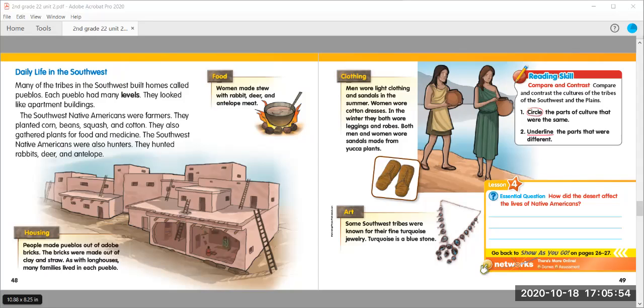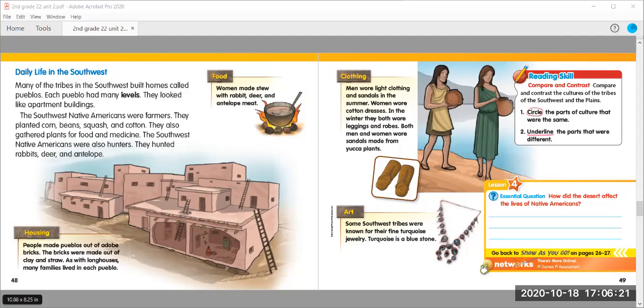Men wore light clothing and sandals in the summer. Women wore cotton dresses. In the winter, they both wore leggings and robes. Both men and women wore sandals made from yucca plants. Art. Some Southwest tribes were known for their fine turquoise jewelry. Turquoise is a blue stone.